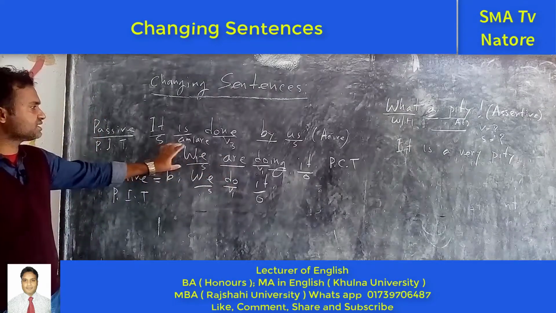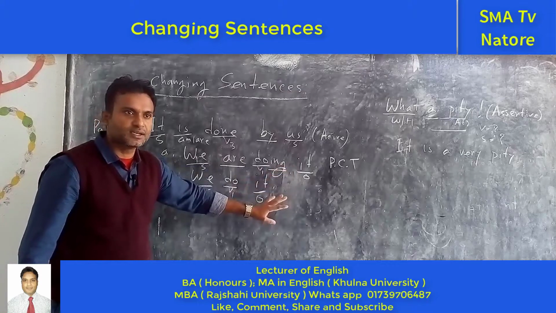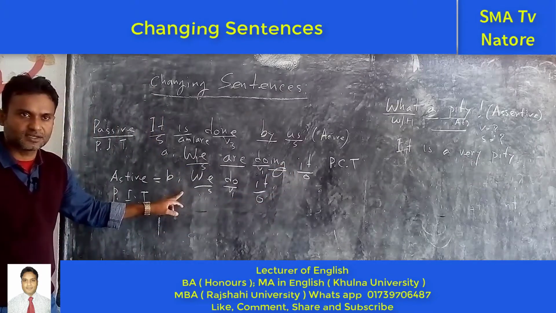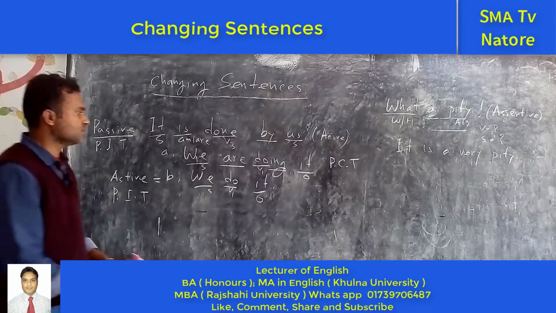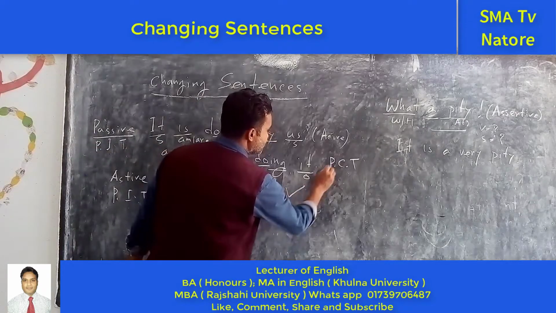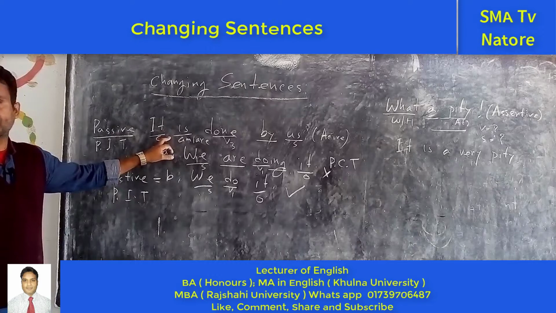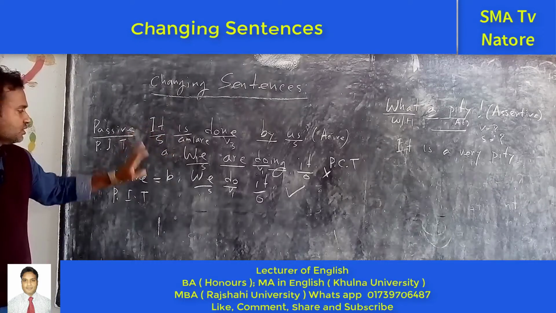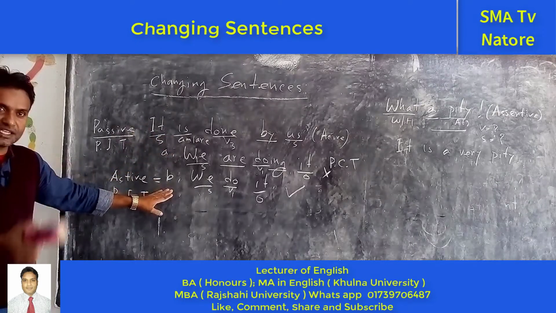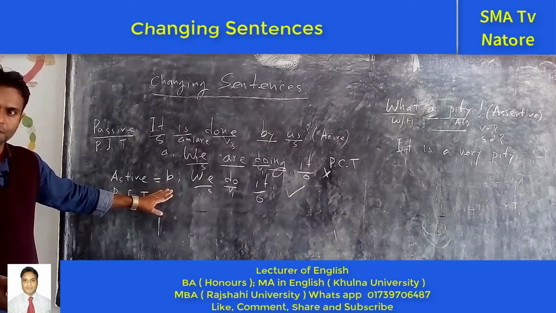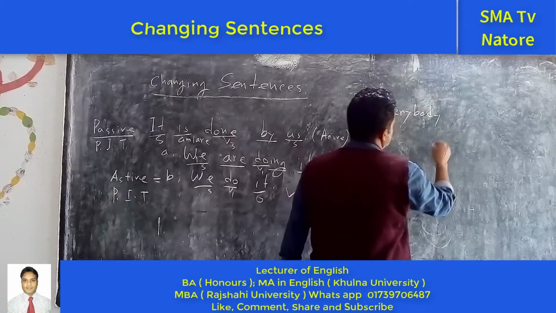So present continuous tense is not countable here. We can count only this part, present indefinite tense. So the right answer is this, and this is the wrong answer, because you have to write the active voice from the present indefinite. So you have to make it in the present indefinite tense. Clear? Yeah.